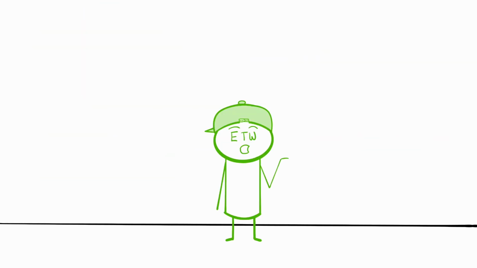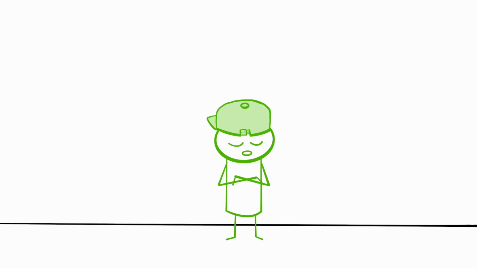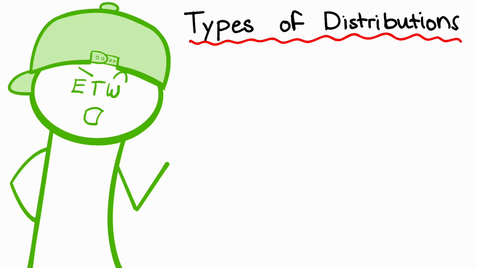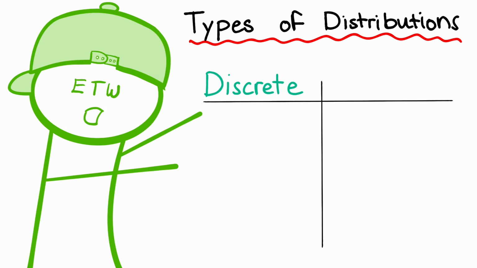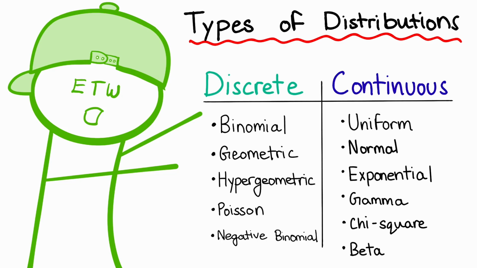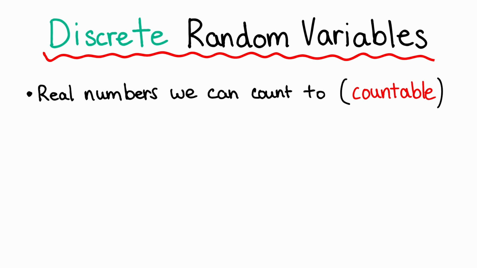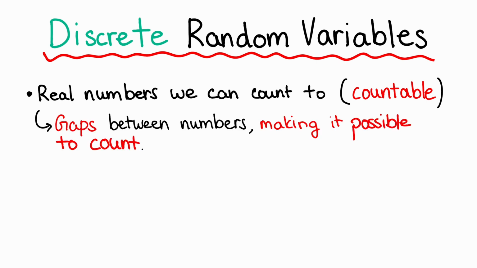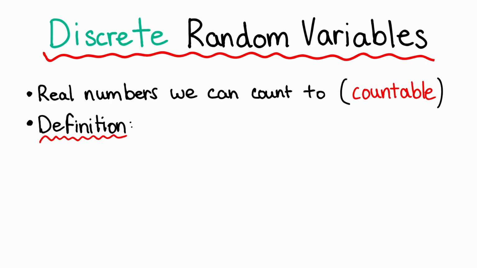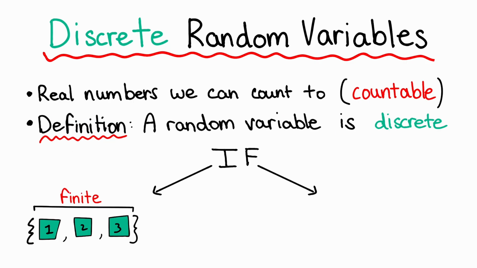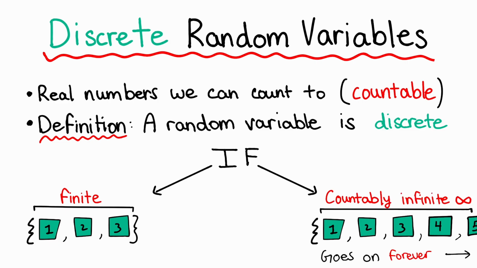Now that you understand how probability distributions are functions, what are the different types of distributions? There are plenty of them. They can all be categorized into discrete or continuous random variables. Discrete random variables include numbers that are countable. Numbers that have gaps in between, like 1, 2, 3, 4, or maybe 24, 28. We say a random variable is discrete if it can assume only a finite number of different values or countably infinite number of distinct values.